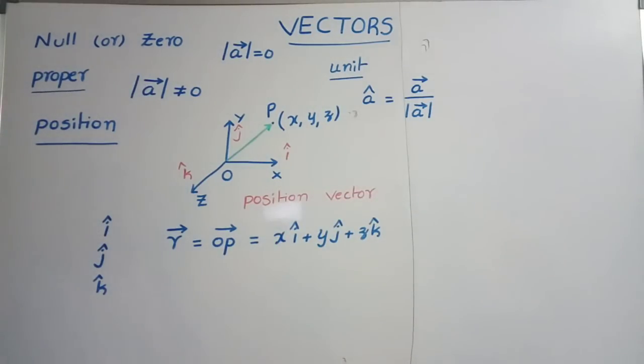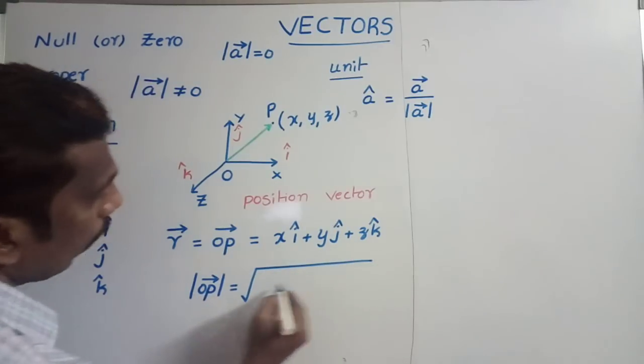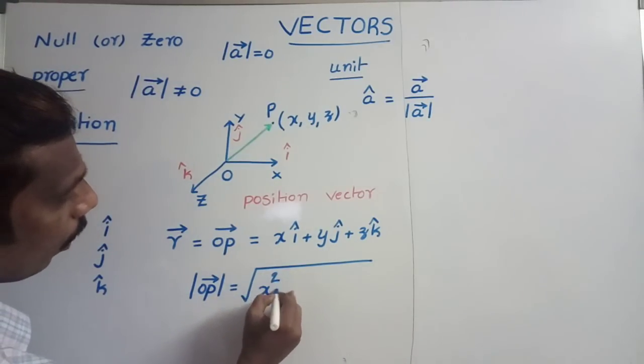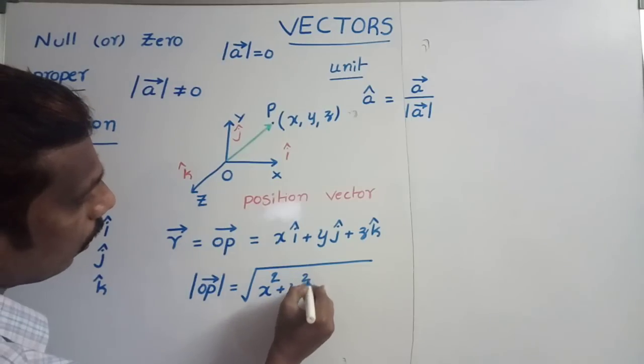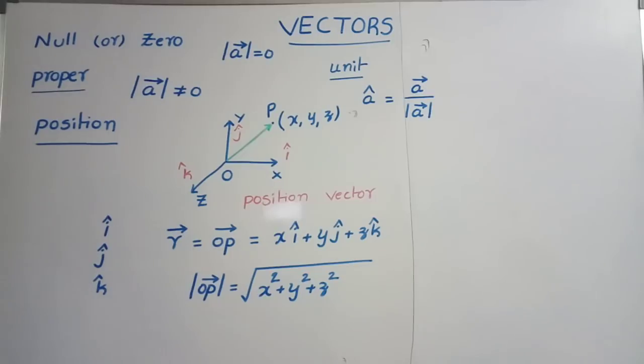Next, how do we find the magnitude of this position vector? Simply, the magnitude of OP bar is equal to the square root of x square plus y square plus z square. This is called the magnitude of the vector.